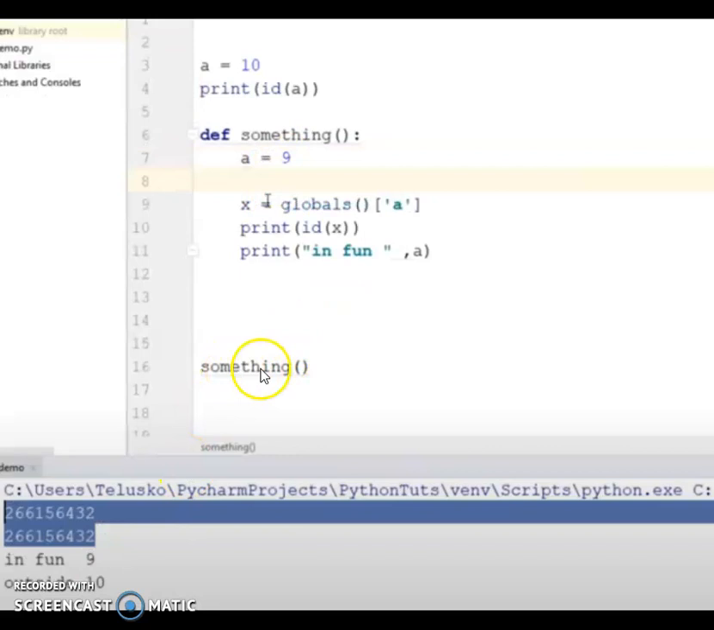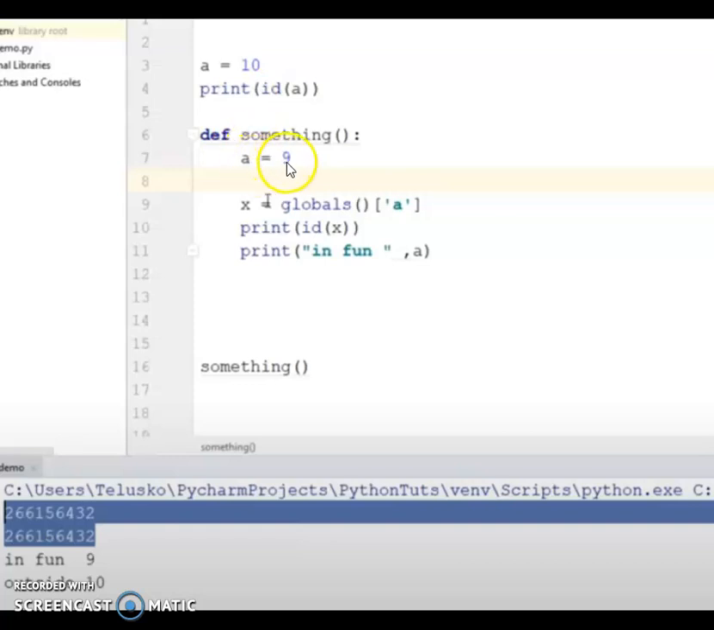In this program, I am calling the function. So the control goes to the function definition. So it will come here, a equal to 9. Here I didn't specify any global a. I am trying to change the value of a. A is already assigned with the value of 10. It is immutable. Here I didn't specify any global. I have declared it as a global keyword.